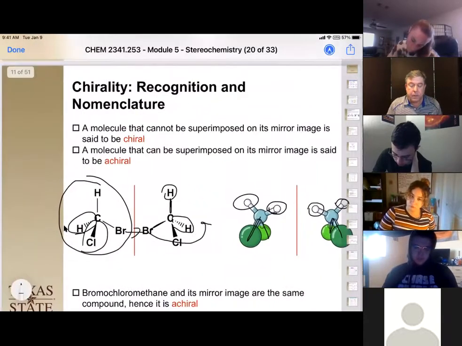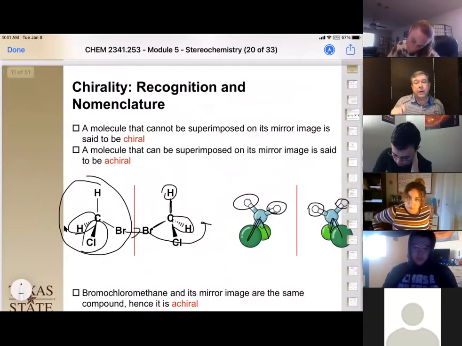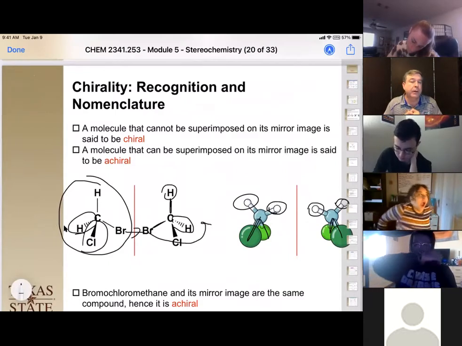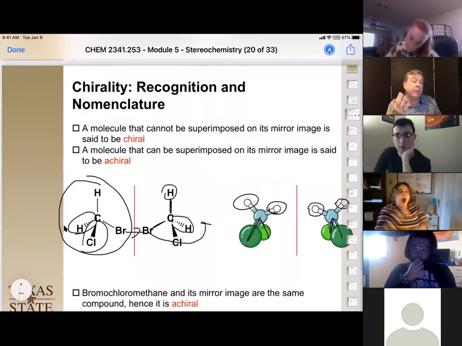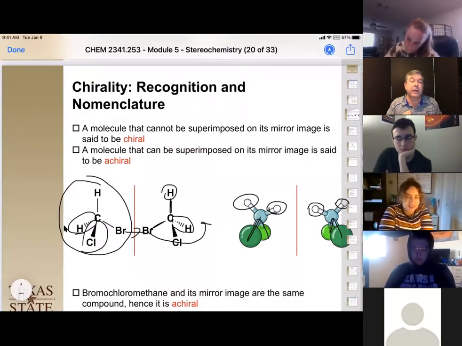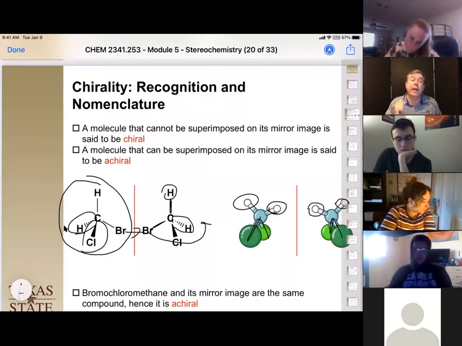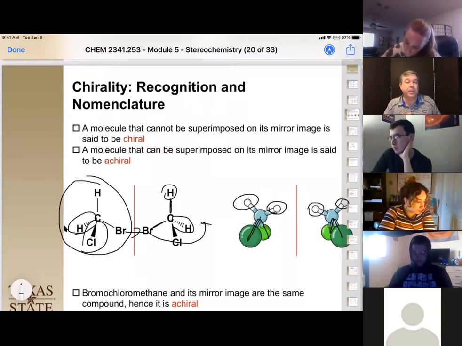Okay, but we could have really jumped to a conclusion real quick here, saying this can't be a chiral compound because we don't have four different things bonded to that chiral center, that carbon. We only had hydrogen, bromine, and chlorine. Therefore, we should have known immediately it wasn't a chiral compound. So the first thing to look for in chirality is four different things bonded to a carbon.